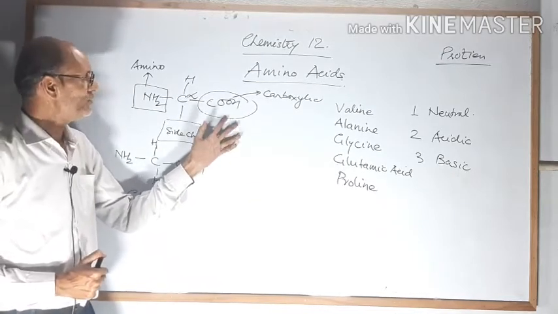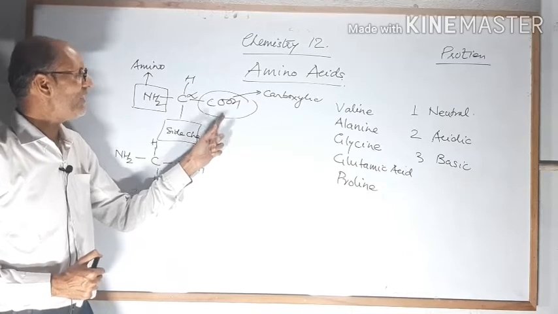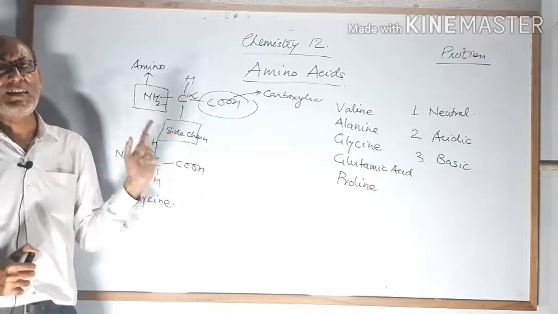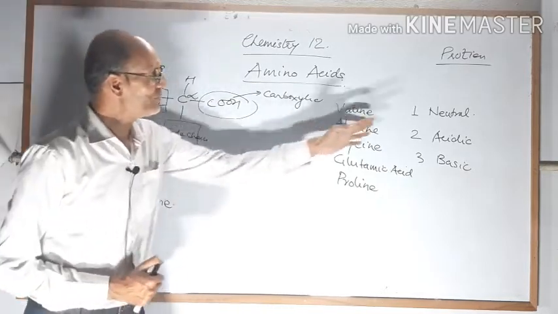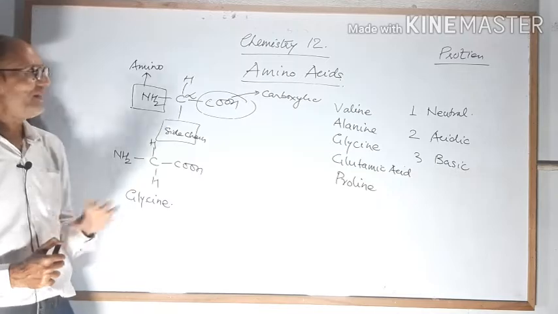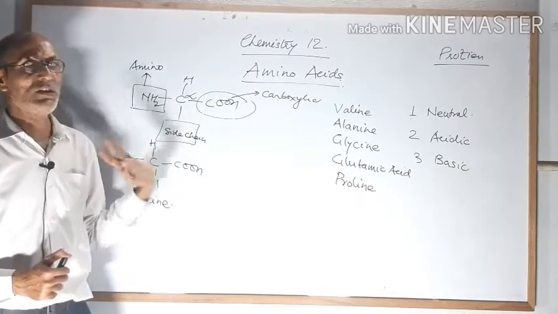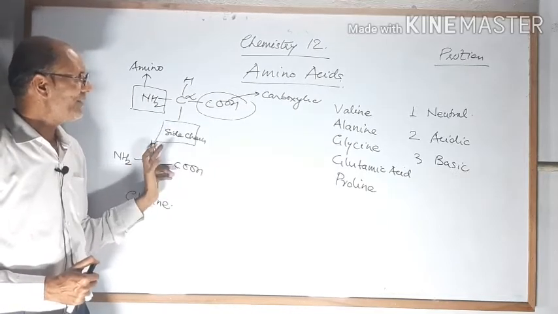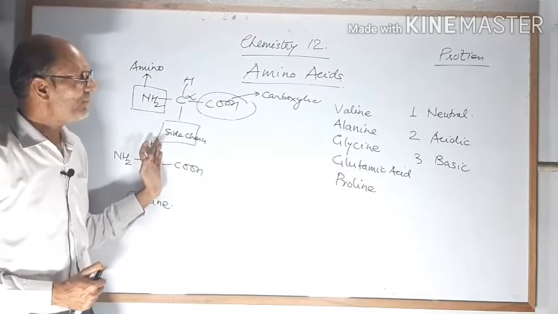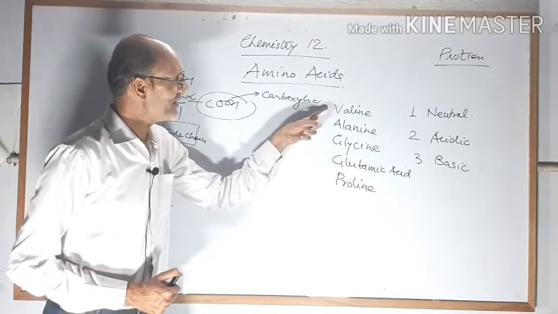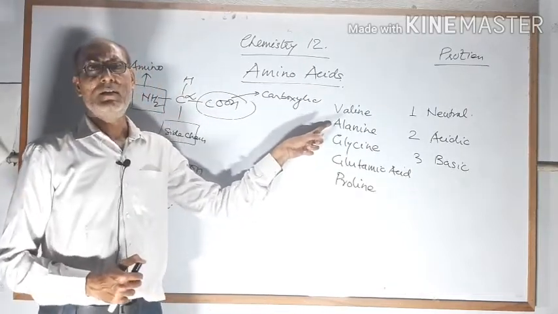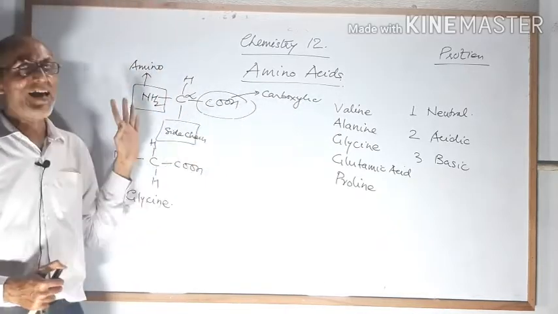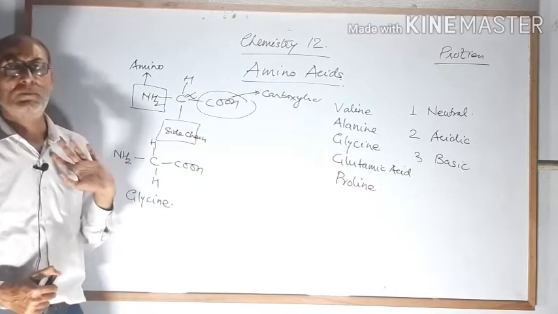That means if the number of amino and carboxylic groups are the same in any amino acid, it will be a neutral amino acid. Examples of neutral amino acids are valine and alanine. These both are neutral amino acids because they contain one carboxylic as well as one amino group.